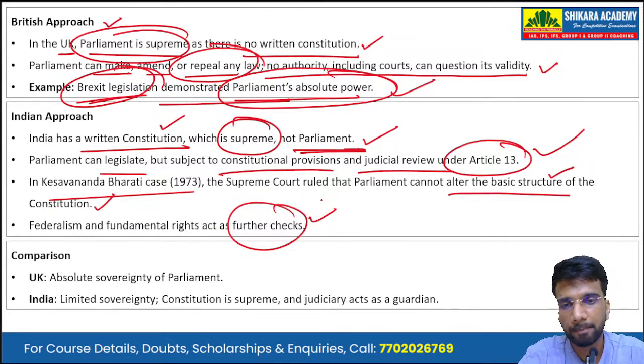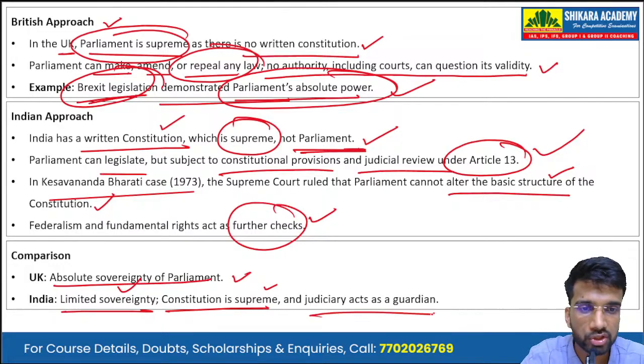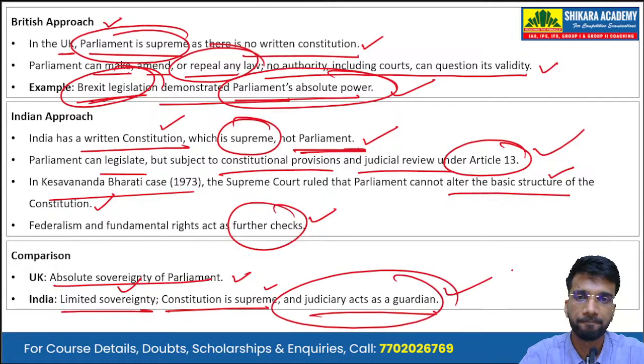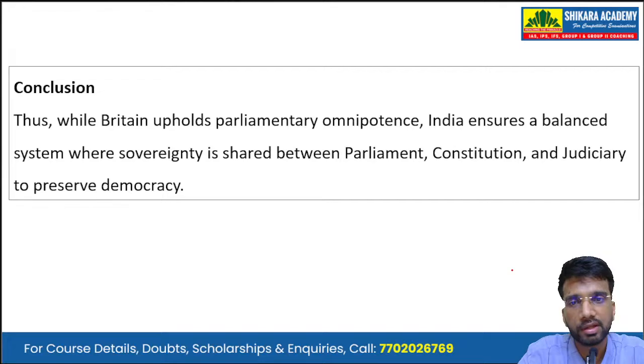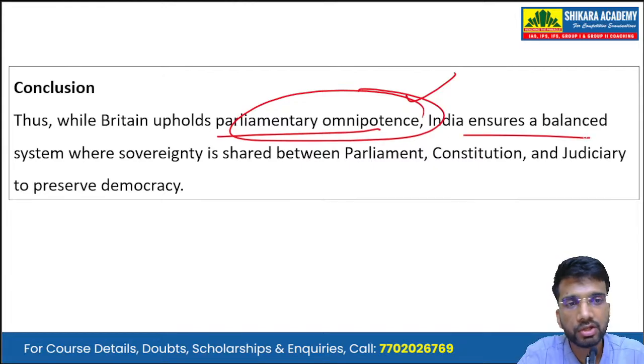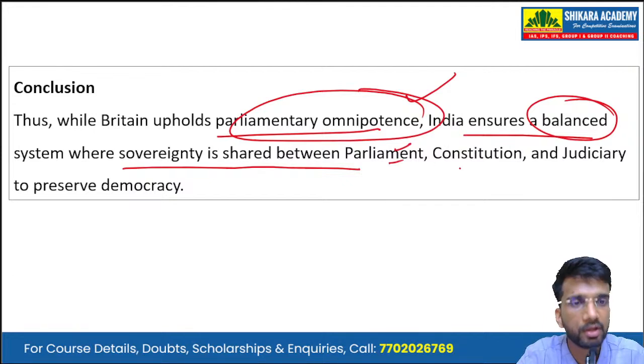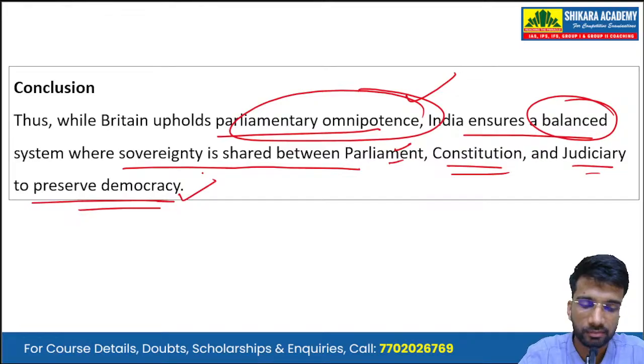Now, summarizing the comparison: in the UK there is absolute sovereignty of Parliament; in India there is limited sovereignty. The Constitution is supreme, and the judiciary acts as the guardian. In conclusion, we can write: while Britain upholds parliamentary omnipotence, India ensures a balanced system where sovereignty is shared between Parliament, Constitution, and judiciary to preserve democracy.